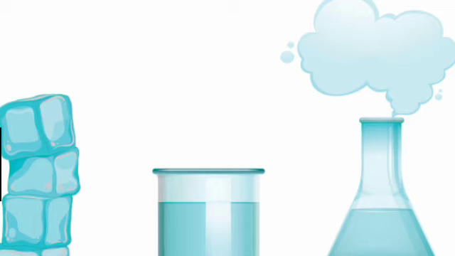Factors affecting evaporation. Let us understand this with an activity. Activity 12. Take 5 milliliters of water in a test tube and put it under a fan or near a window. Take 5 milliliters of water in an open china dish and put it under a fan or near a window. Take 5 milliliters of water in an open china dish and put it inside a cupboard or on a shelf in your class.